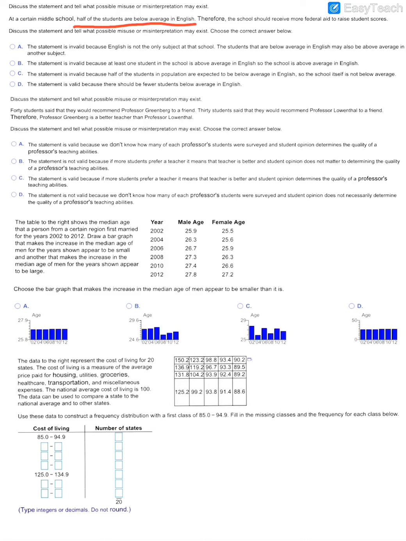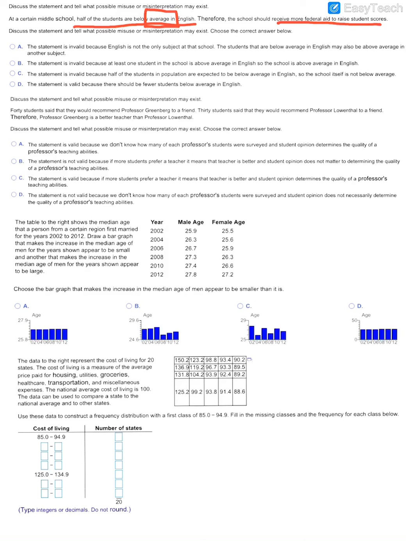Now, if you think about the word average, the average refers to the middle value of a set of data. So if that's the middle value, then technically half of the students are below that number and half the students are above. And so when we're thinking about that statement, to say that the school should receive more federal aid, that's invalid because that's just what an average means.